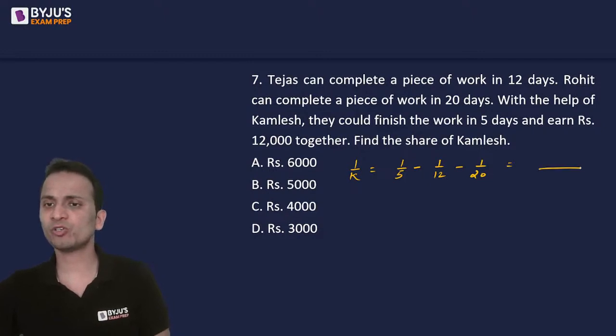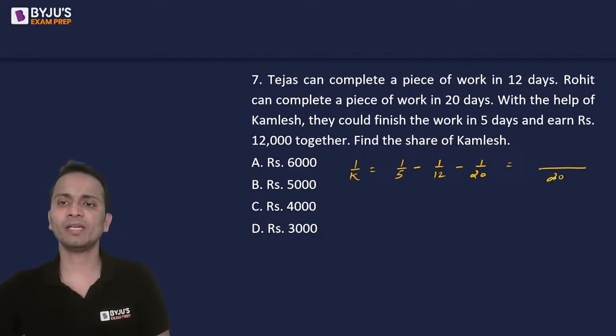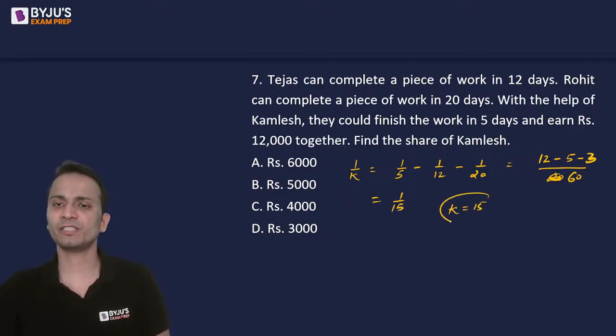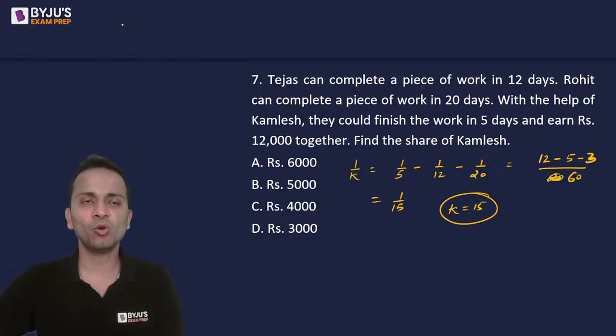Let's solve this expression. 60 will be the LCM. So 12 minus 5 minus 3. So I'll get 4 upon 60, that is 1 upon 15. So 1 upon k is equal to 1 upon 15. So the value of k is 15, right? Now Tejas alone can finish the work in 12 days, Rohit in 20 days, and Kamlesh in 15 days.